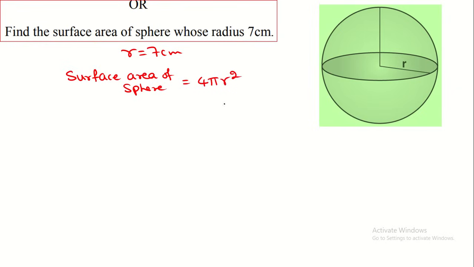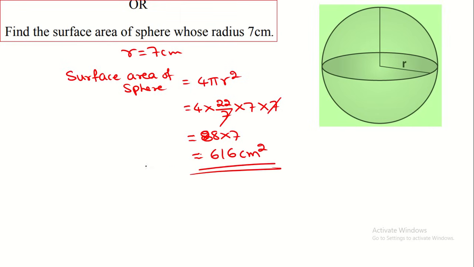Here it is 4 pi r square. So we have to substitute here. 4 into pi means 22 by 7 into r means 7 square, that can be written as 7 into 7. Here you cancel this 7 and 7. So 4 into 22 is 88 into 7. So if you multiply this 88 by 7, that is 7 8s are 56, 5 7 8s are 56 plus 5, 616 centimeter square. This is the surface area of the sphere.